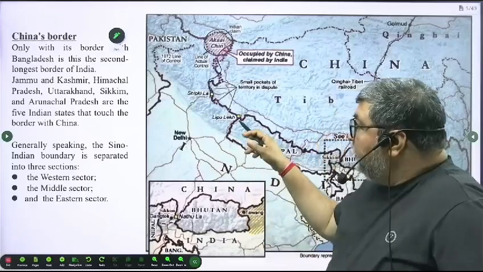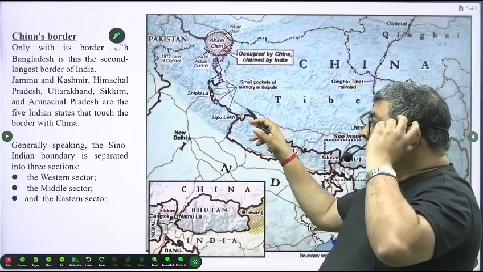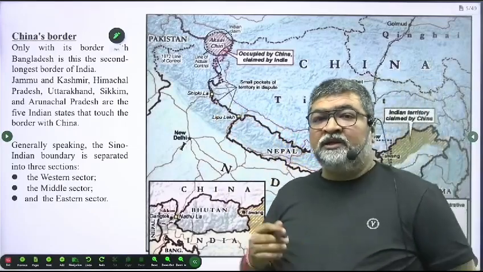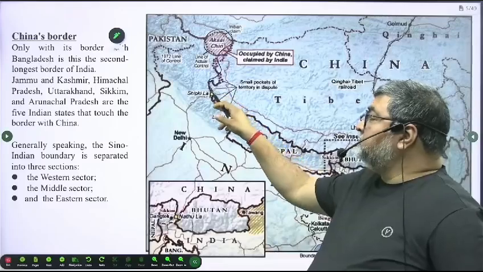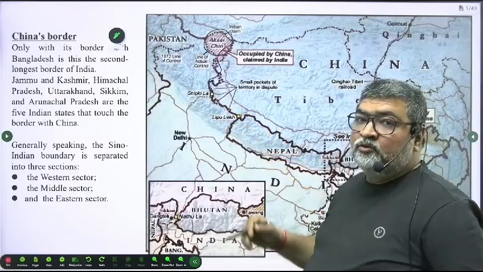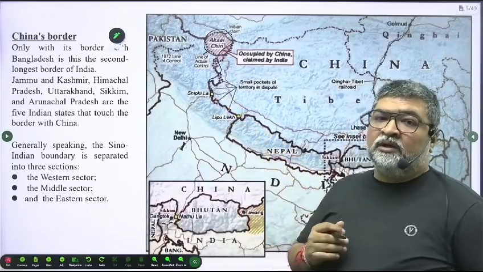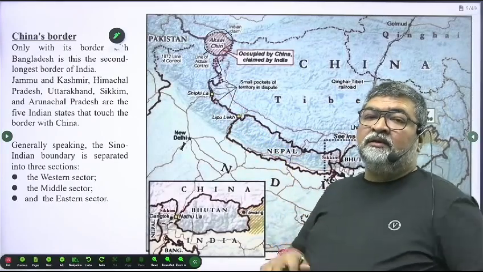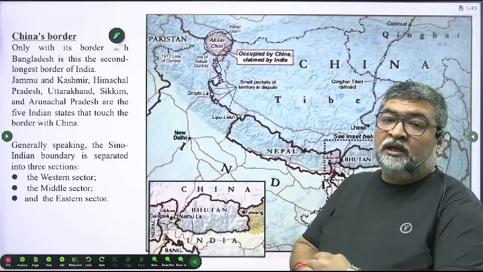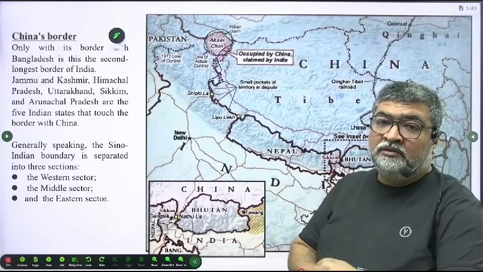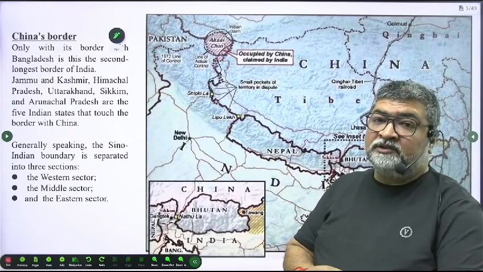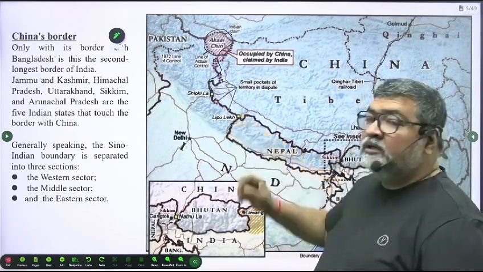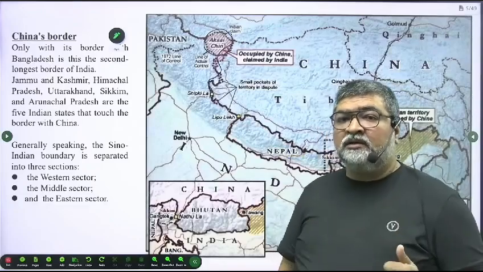Now here Lipu Lake, small pockets of territory in dispute हैं, Shipki La and Lipu Lake. Now Shipki La is in Himachal Pradesh, and Lipu Lake is in Uttarakhand. अभी मैं डिस्कस करूंगा, I will be discussing Kala Pani. We have that with Nepal also, and at the same time Pithoragarh, a part of Uttarakhand, with China and Nepal. तो China के साथ भी यहाँ पर Lipu Lake area है.